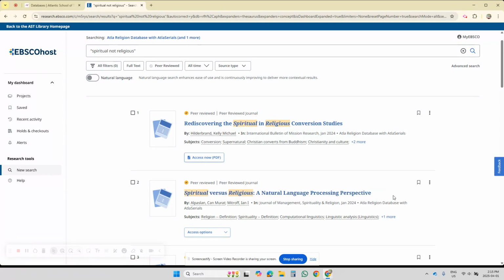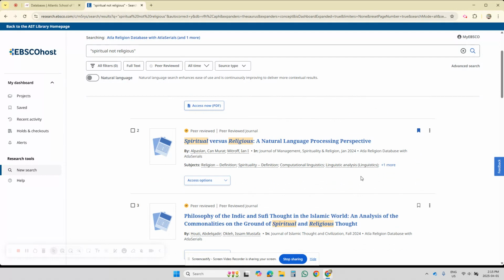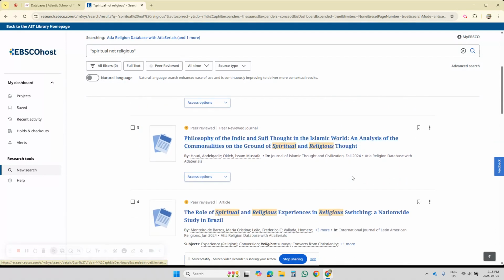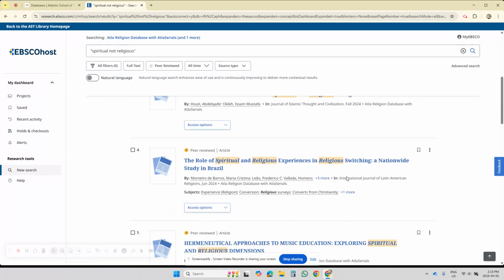And how do you save results? Well, right here on the right. See that bookmark icon right there? If you click that, it saves your article. It saves this search result. So anything that catches your eye, looks good, save it by selecting the bookmark icon. So I'm going to scroll down a bit, take a look at a few others. This is called sifting. Just look through your results.